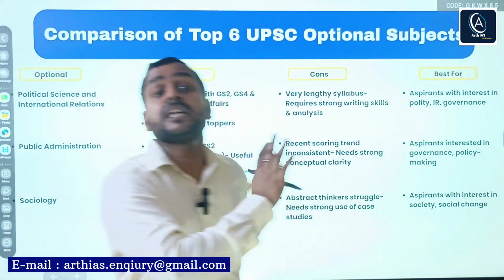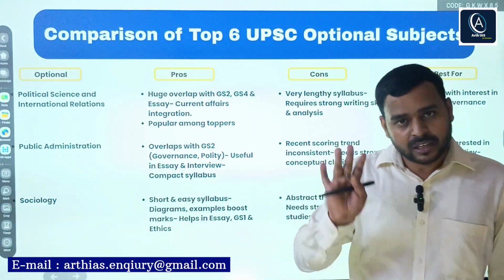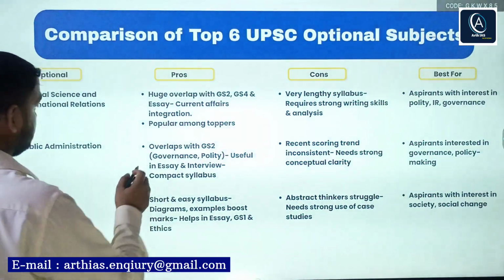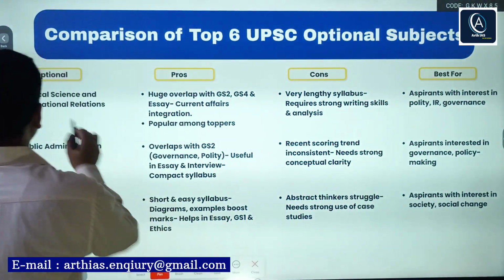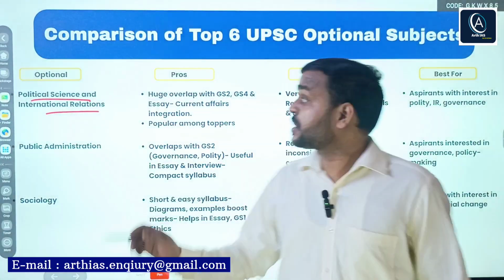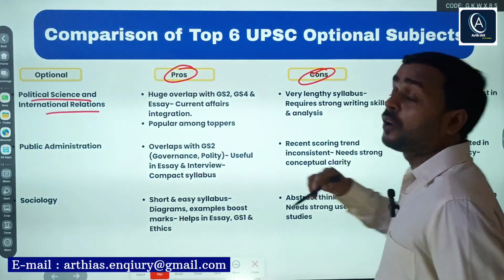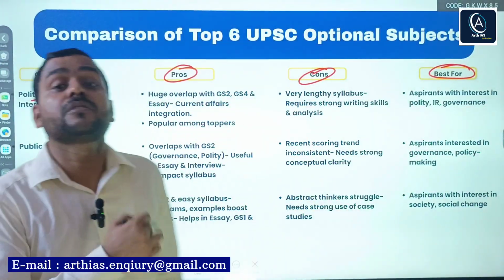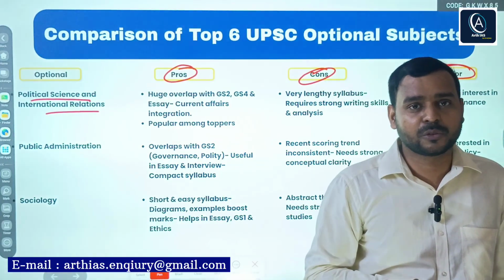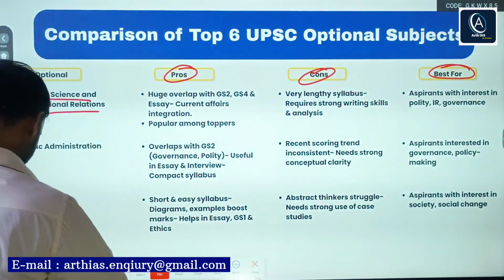Here I have taken 6 popular optional subjects. First is political science and international relations. We will discuss pros, cons, and lastly, who it is best for. So first, political science and international relations.